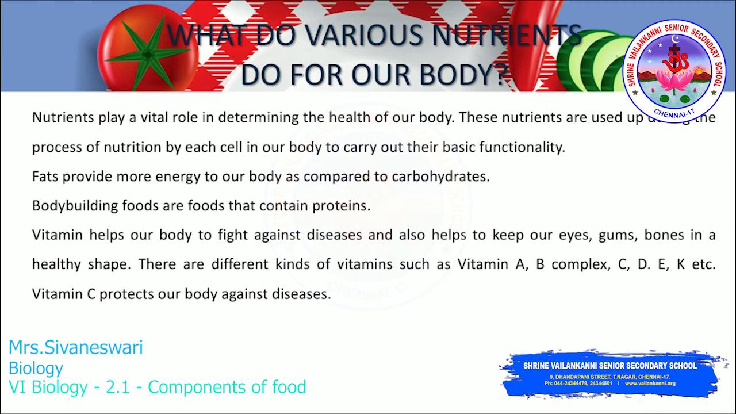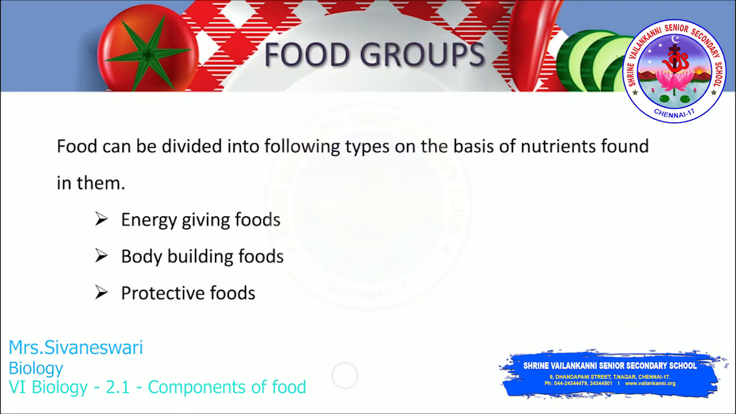Body-building foods are foods that contain proteins. Have you ever had the chenna? It's very yummy, right? That builds our body. Vitamin helps our body to fight against diseases and also helps to keep our eyes, gums, bones in healthy shape. There are different kinds of vitamins such as vitamin A, vitamin B complex, C, D, E, K, etc. Vitamin C prevents our body against diseases.